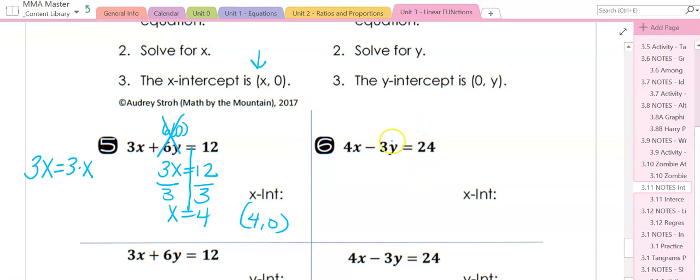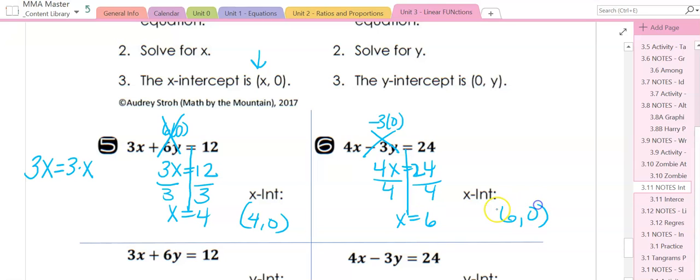Now we're going to go over here and we're going to solve this one. It's also asking for the x-intercept. So y equals 0. I'm just going to cross it out because negative 3 times 0 is 0. It's nothing. So you are left with 4x equals 24. When the 4 and the x are right next to each other, they are multiplying. So to get rid of multiply, we divide. So x equals 6. And to write it as a point would be 6 comma 0.